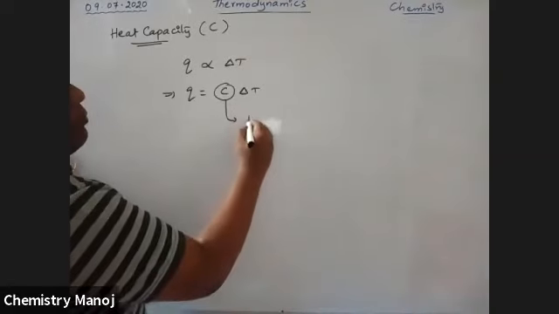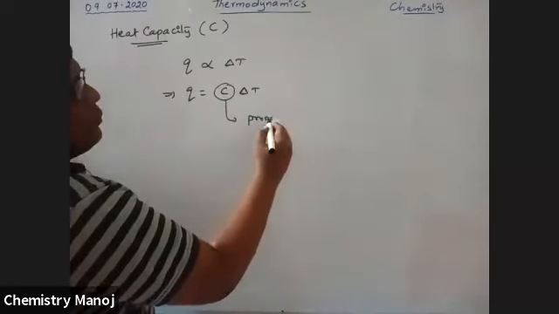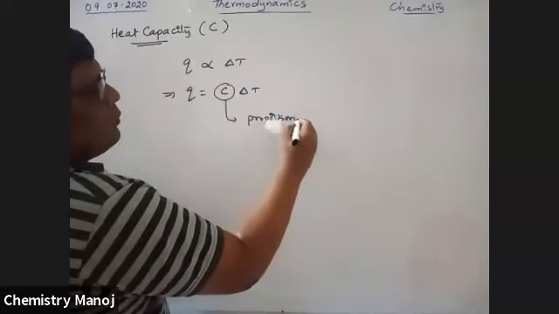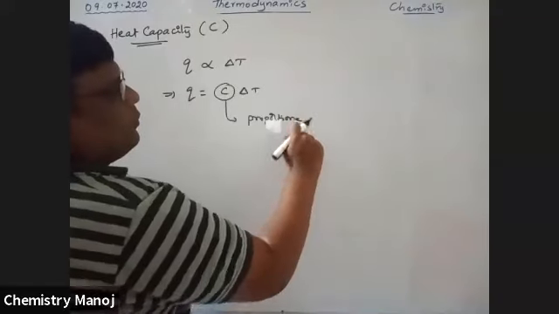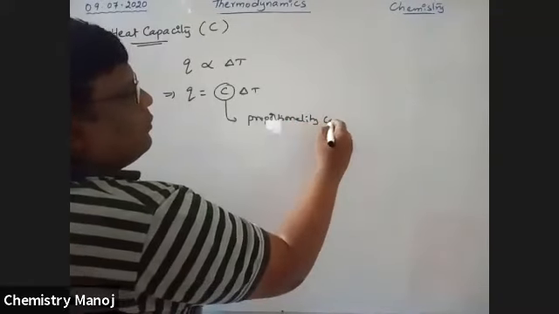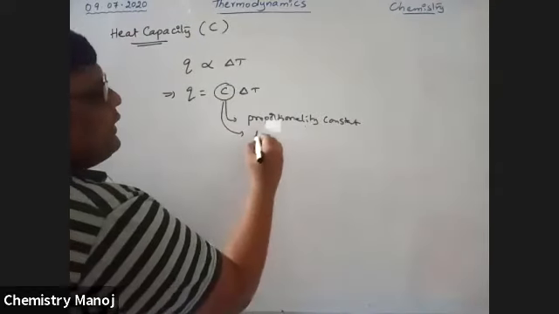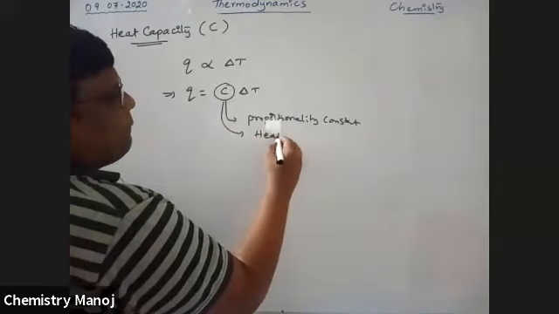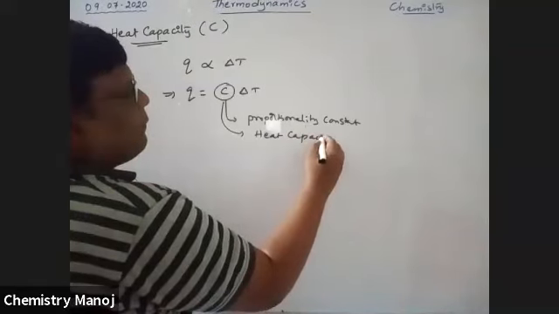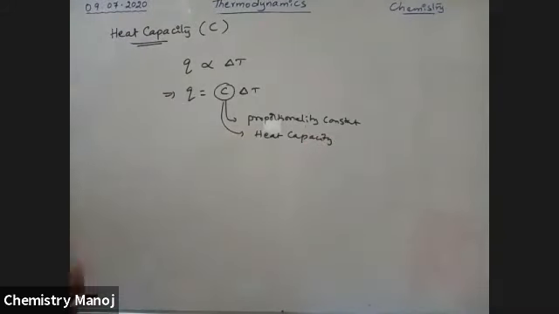C is nothing but the proportionality constant, and also it is nothing but heat capacity, which is also called the heat capacity of the system.